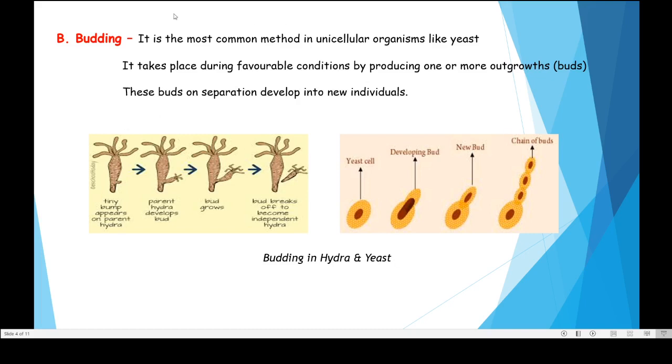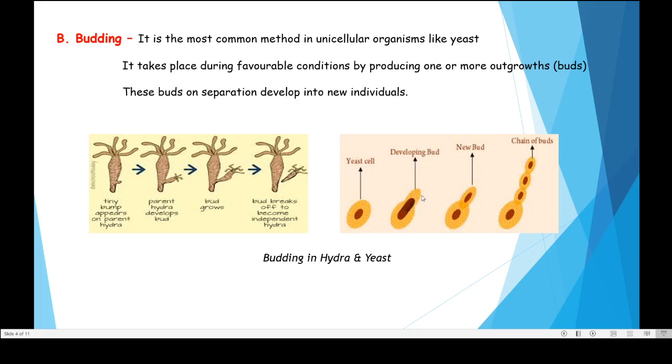This is called budding. Budding takes place generally during favorable conditions by producing one or more outgrowths. Here you can see the yeast cell, and after some time it forms an outgrowth, or a bud.